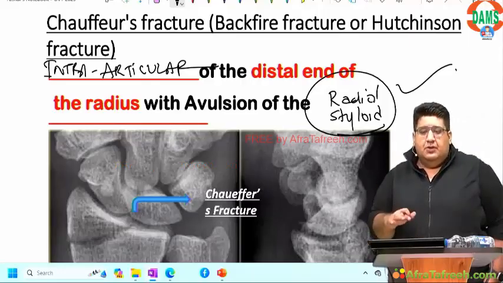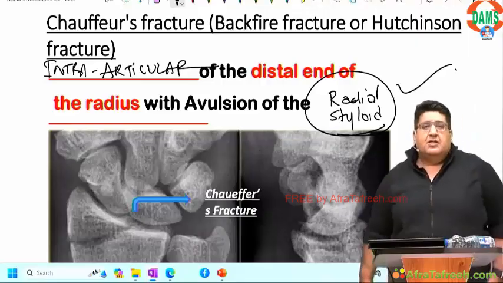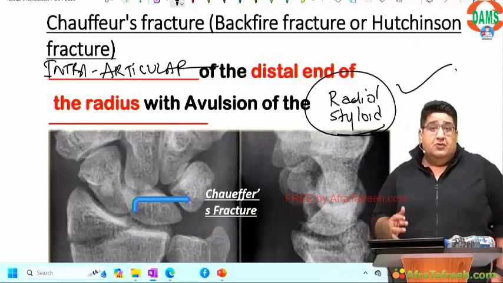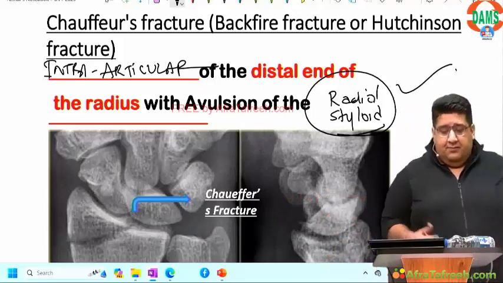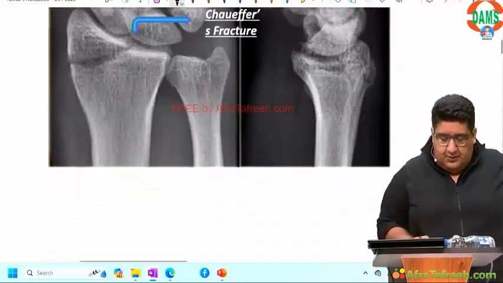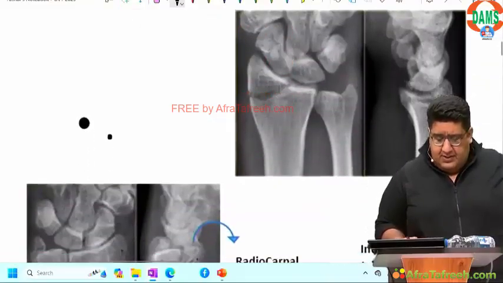In Barton, you don't see radial styloid. In Barton, you don't see radial styloid fracture. In Barton, you see radioscaphoid joint subluxation. Here you see normal radioscaphoid joint. So far, so good. Barton, Chauffeur, Boxer, Bennett, Bankart.